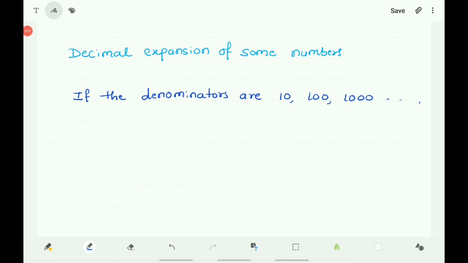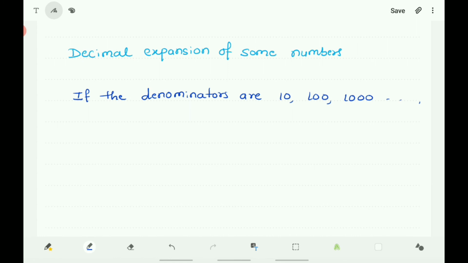Let us see the decimal expansion of some numbers. That is, if the numbers are having the denominators 10, 100, 1000, etc., it is not necessary to divide the numerator by denominator. You can write it directly.